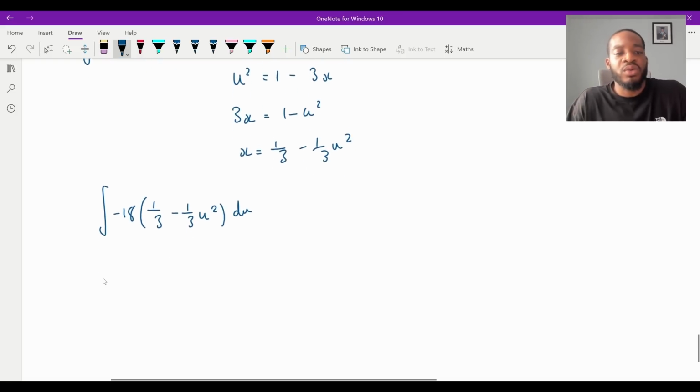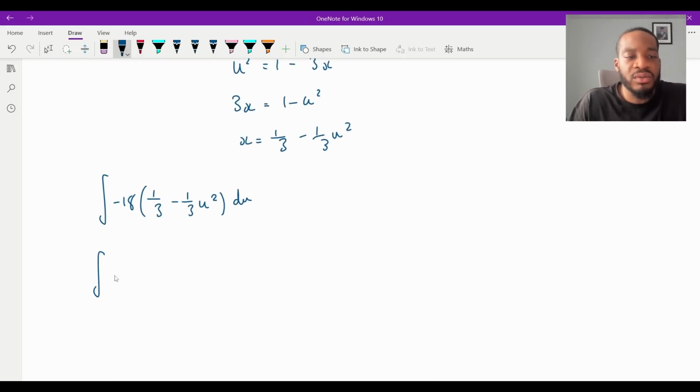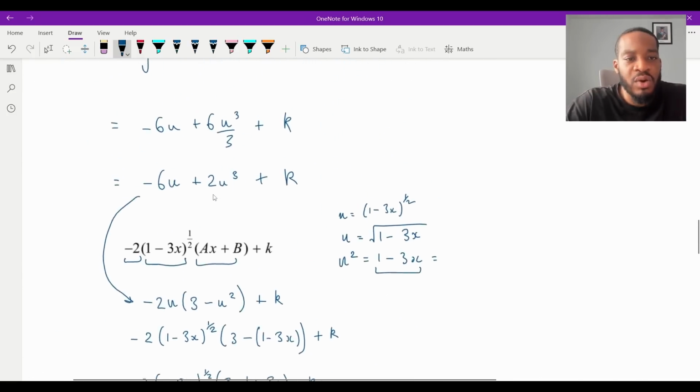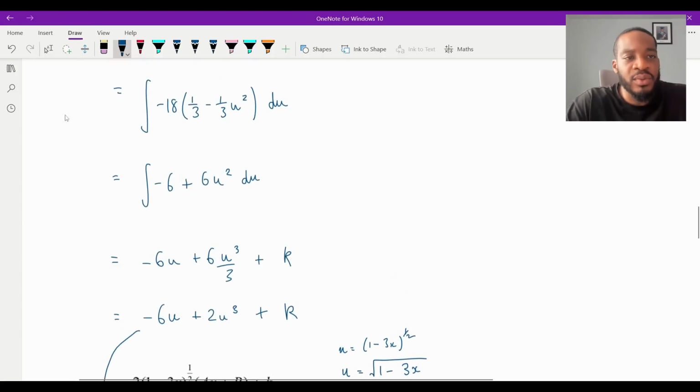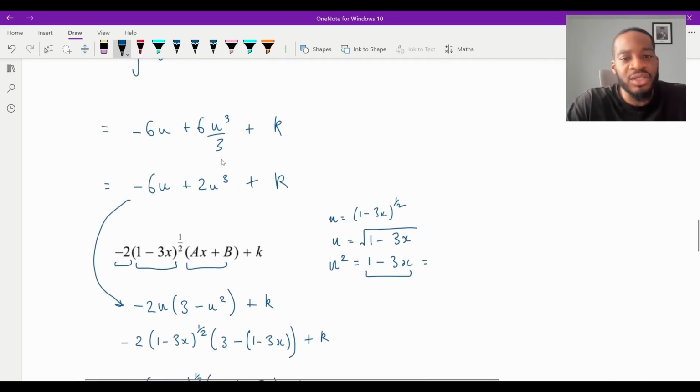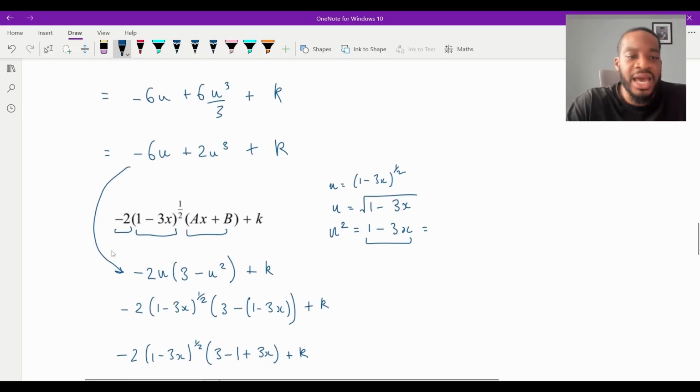And then now we just do the exact same thing. So it's going to be now, that will be minus 6, and then plus 6u squared du. And then from this point on, right, it's the exact same as what we did before. So let me just get this here. Where are we? Yeah, right here. So we get to the exact same point here, and then we just literally follow the exact same steps. Integrate, simplify, take it out, and then just literally do the exact same thing that we did here.